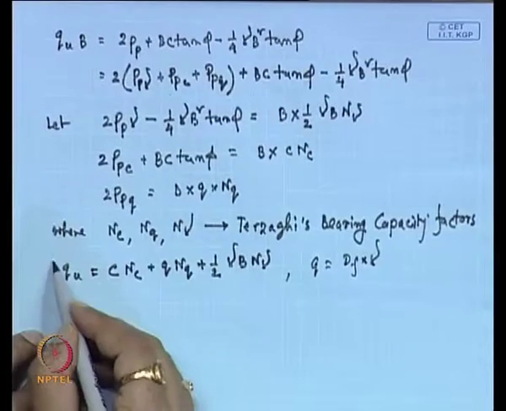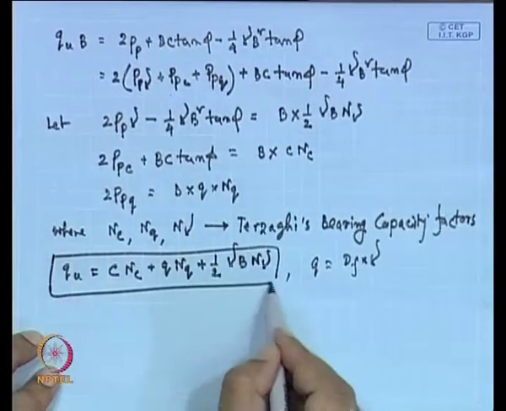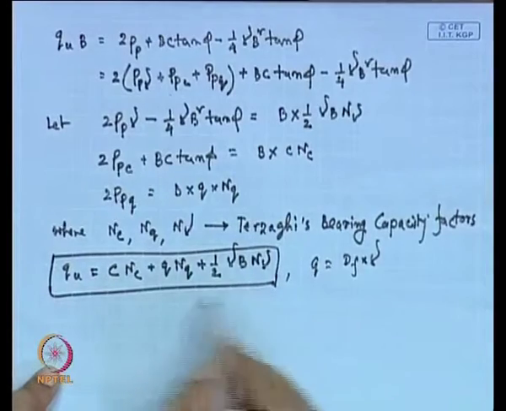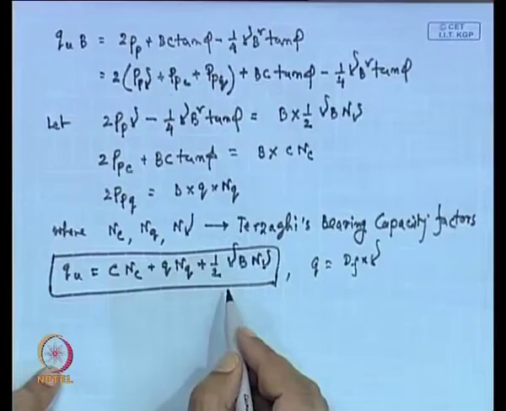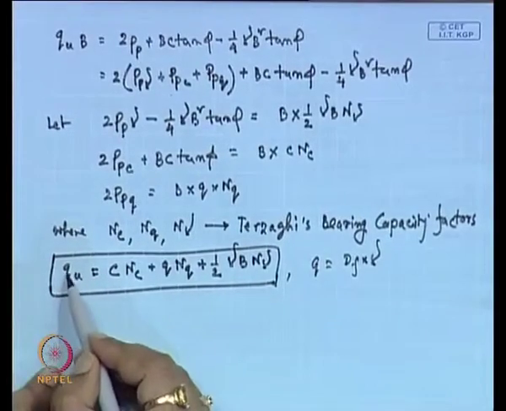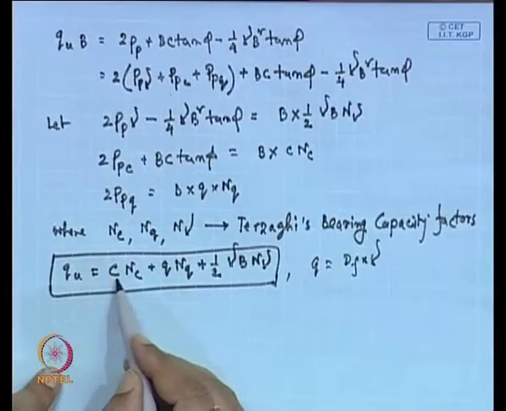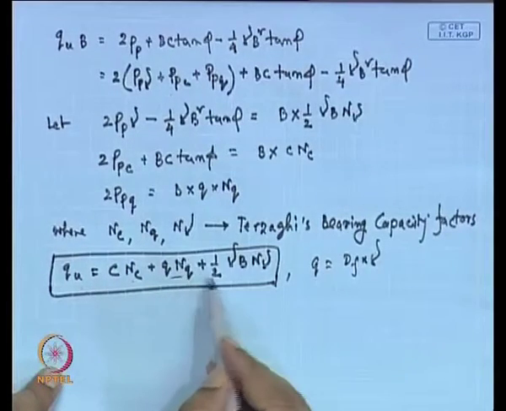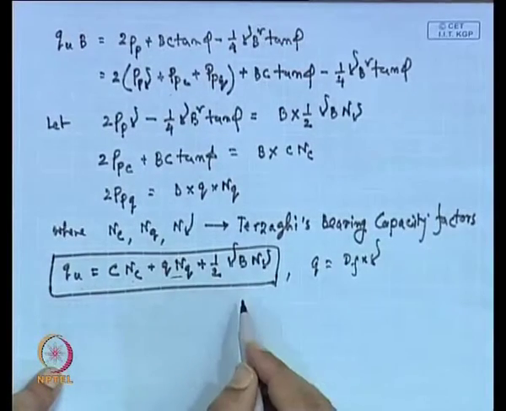Ultimately, this is the final expression where we get the ultimate load carrying capacity of the foundation: Q u equal to C N C plus Q N Q plus half gamma B N gamma.